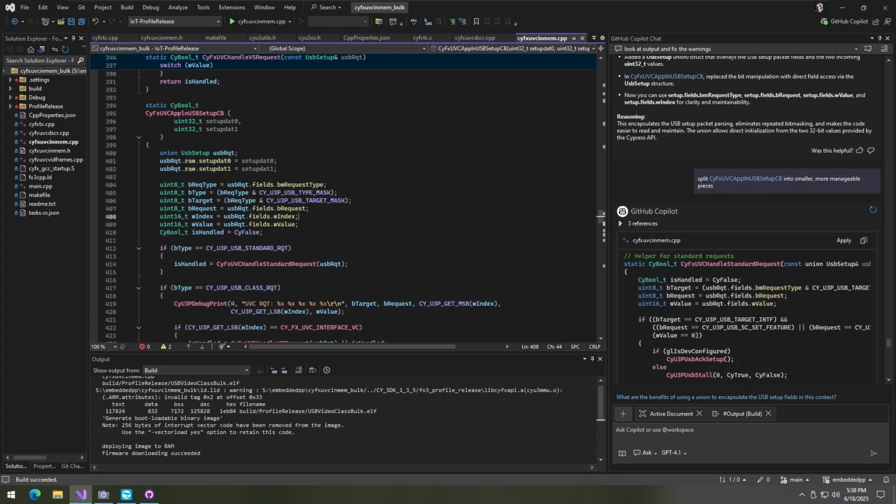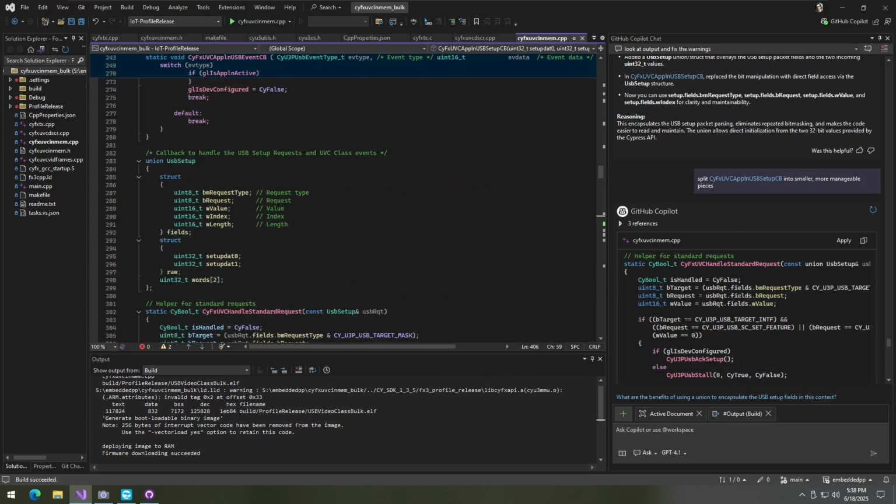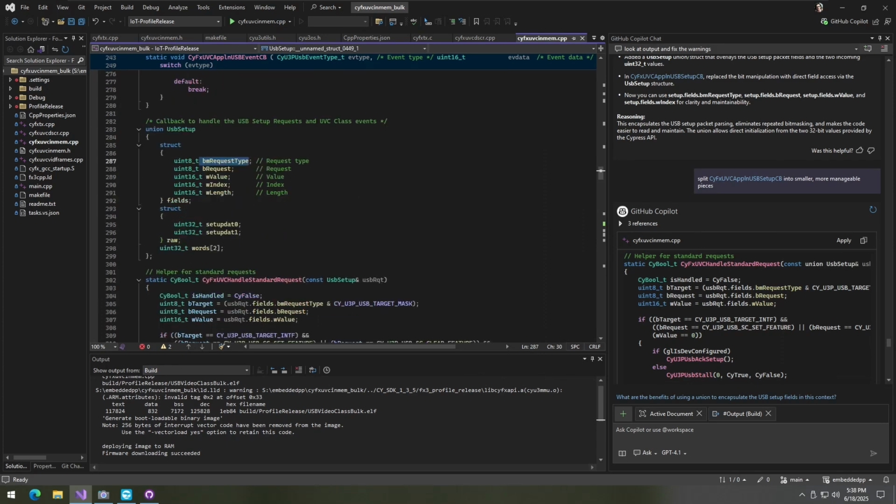And it has to do with the fact that bit type and bit target are still using the bitmasks. So it needs to change this structure. Instead of request type, it needs to split it into, BM is the bitmap, into a bitmap style struct, which is what we're going to ask it to do. Change into bitmask struct to directly represent its fields instead of doing direct mask manipulation to extract those in code.